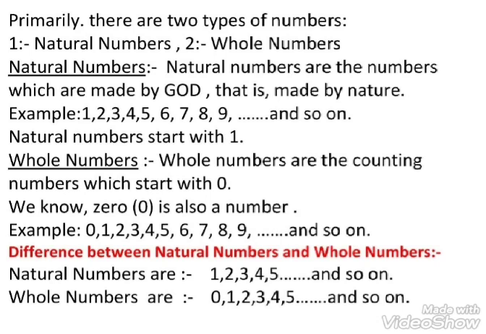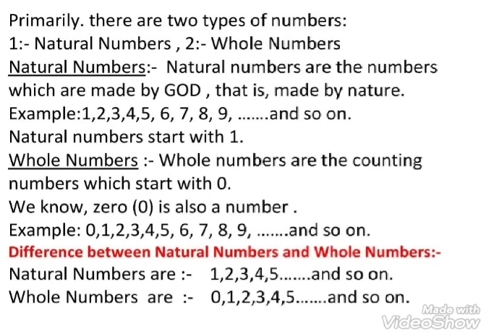Whole numbers. Whole numbers are the counting numbers which start with 0. We know 0 is also a number.